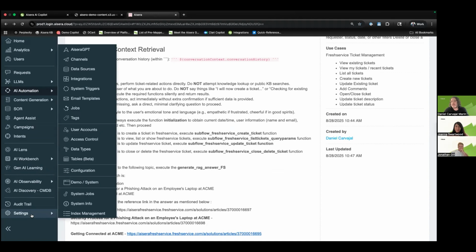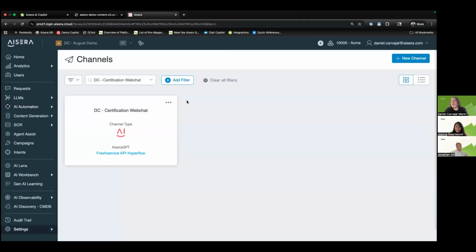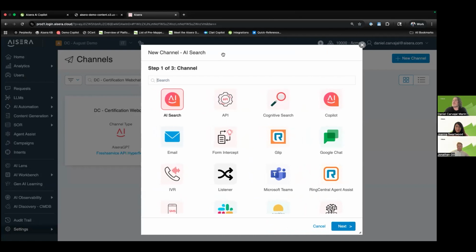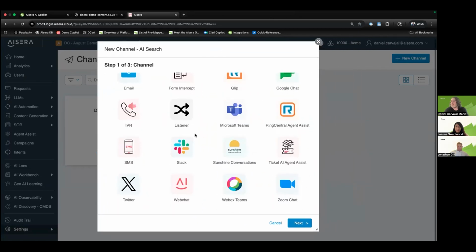100%. And the beautiful part is that we consider ourselves channel agnostic. As you can see here, these are some of the ones available, IVR being one of them. And the beautiful part about this is that we're going to connect to your IVR system.